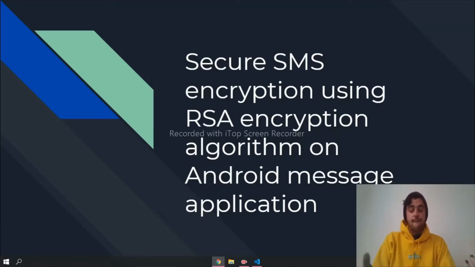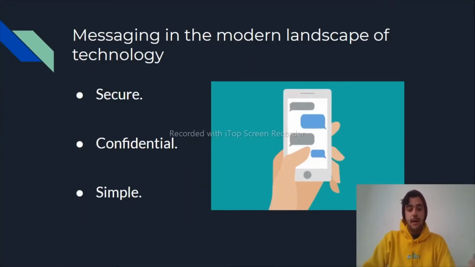Well, first of all, let's talk about messaging in the modern landscape of technology. It's fair to say that everyone texts, everybody sends messages, pictures, images, or any kind of information through the web or through a connection with each other.